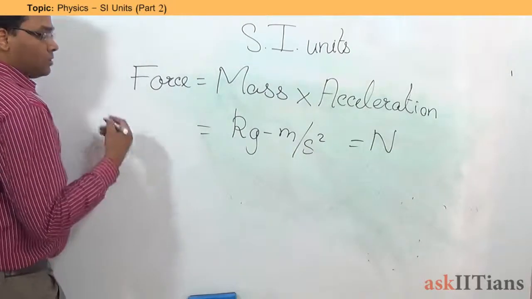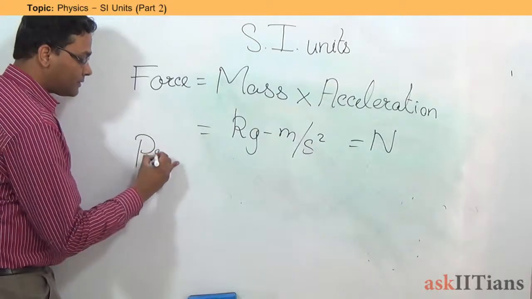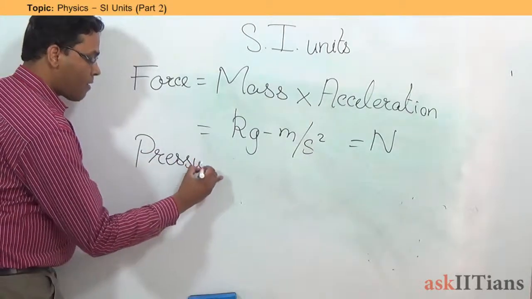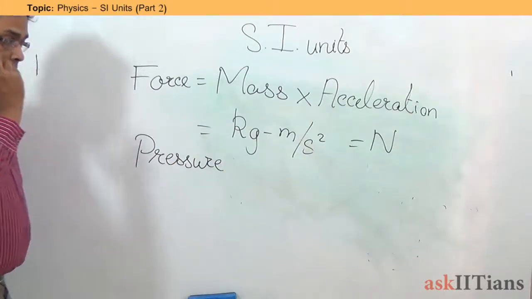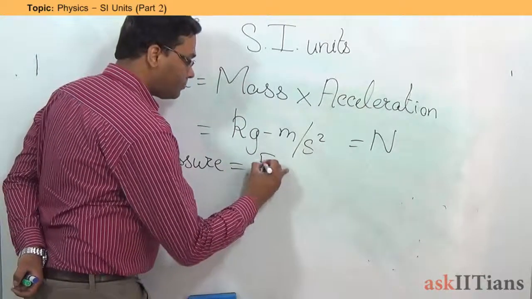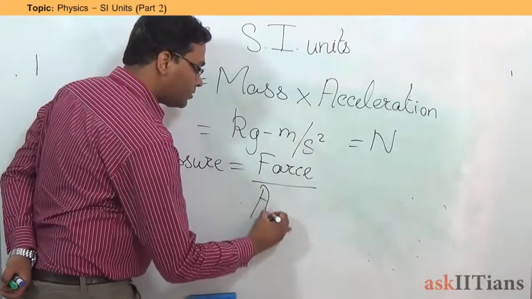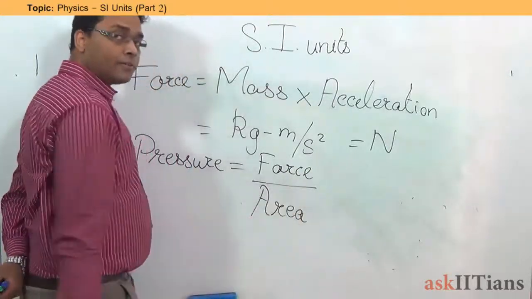Right? Since we now know what is force, we can find out how much is the pressure. So pressure is equal to force per unit area.